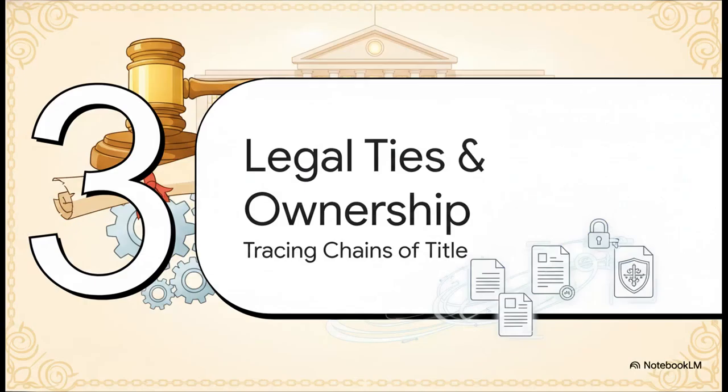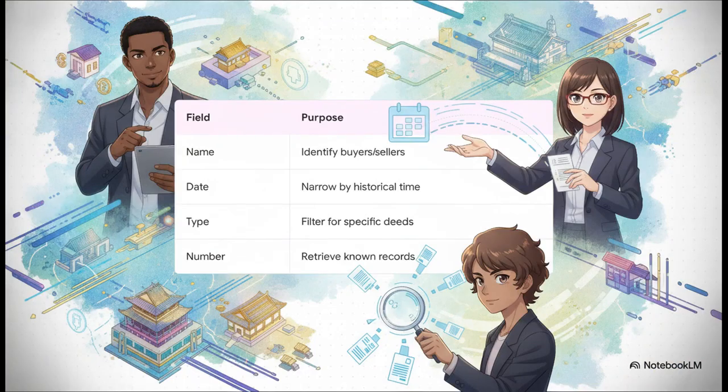Moving right along to Section 3, Legal Ties and Ownership, Tracing Chains of Title via Multco Records. So while Multnomah PropTax handles all the money stuff, Multnomah Records handles the legal side of things. It's the grand repository for legal documents recorded since February 2002. This is where deeds, liens, and easements live.